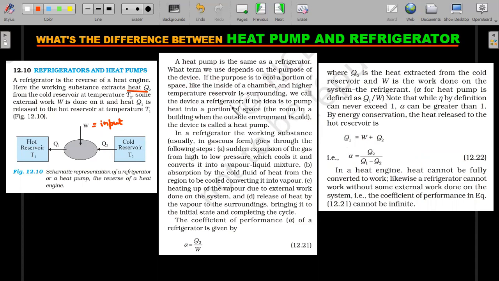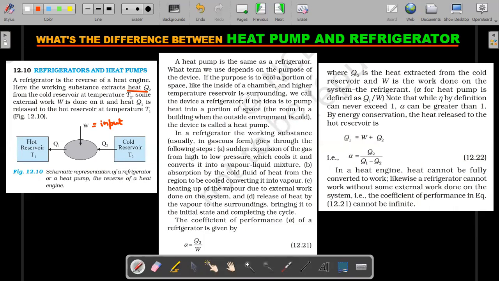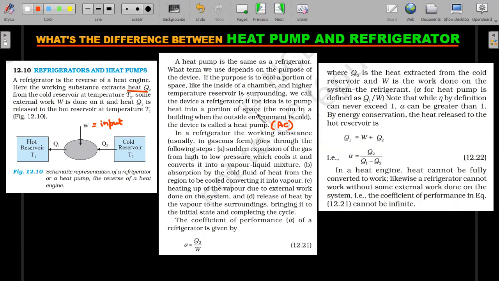You put an apple inside a fridge and you are supposed to cool the apple there. That's the duty of a refrigerator. But if the idea is to pump heat into a portion of space, like a room in a building when the outside environment is cold, then the device is called a heat pump. A very good example of a heat pump is your air conditioner or AC, as we call it, in your room. So there is a difference between an apple getting cooled and the entire room that you're sitting in right now getting cooled.